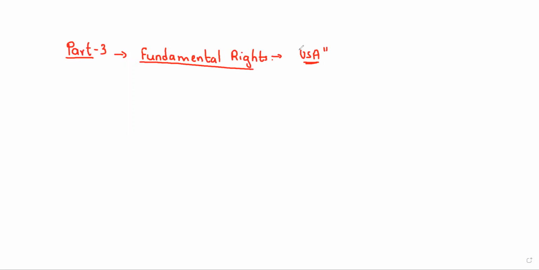This is called Part 3. Part 3 in our Indian Constitution deals with fundamental rights. It is a very, very important chapter from your exam point of view. You should remember all these fundamental rights and important articles. The idea of fundamental rights was taken from the USA, that is, the American Constitution.